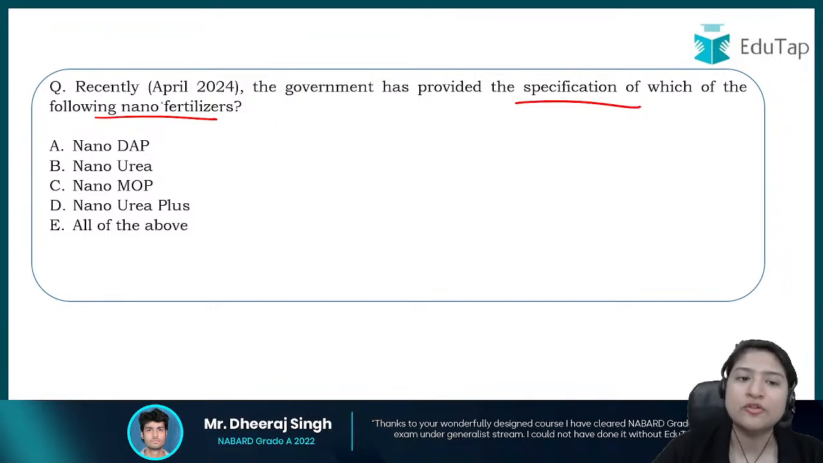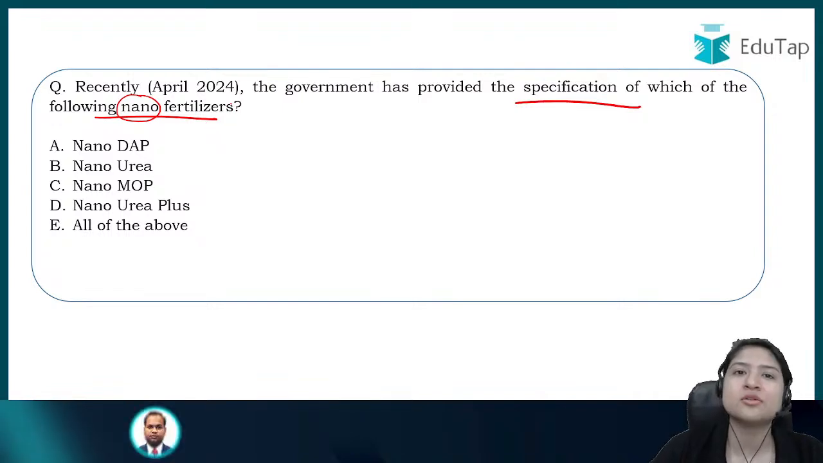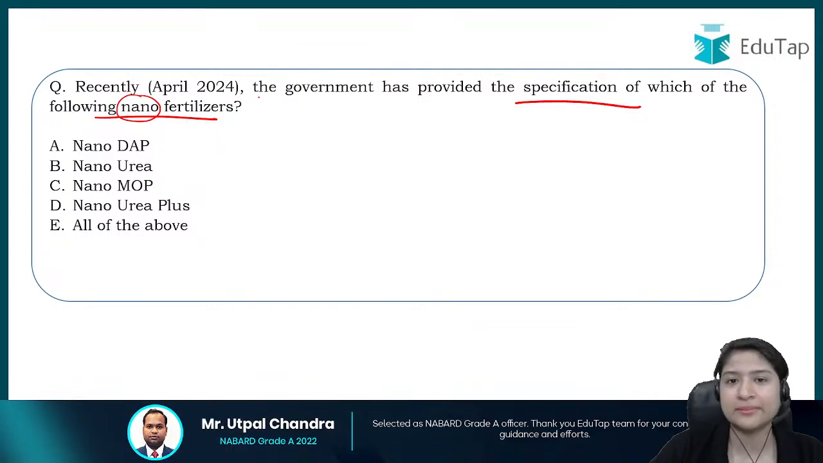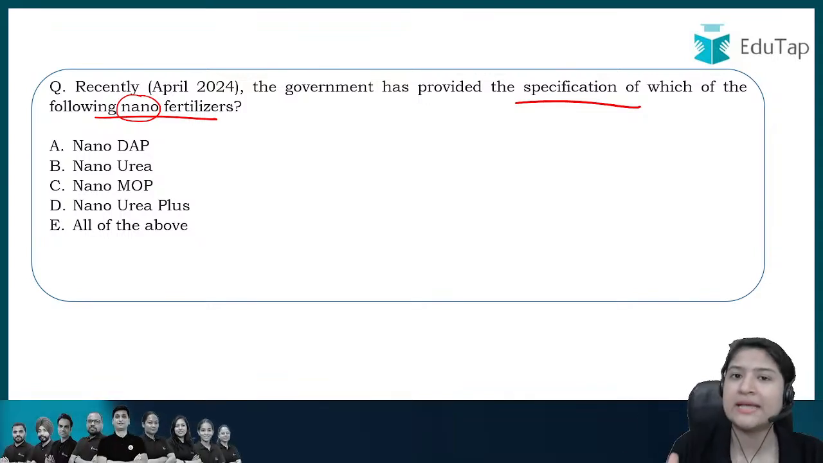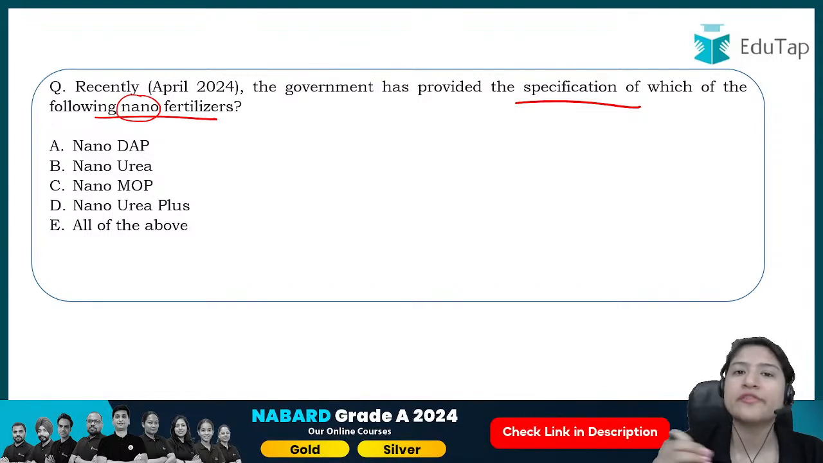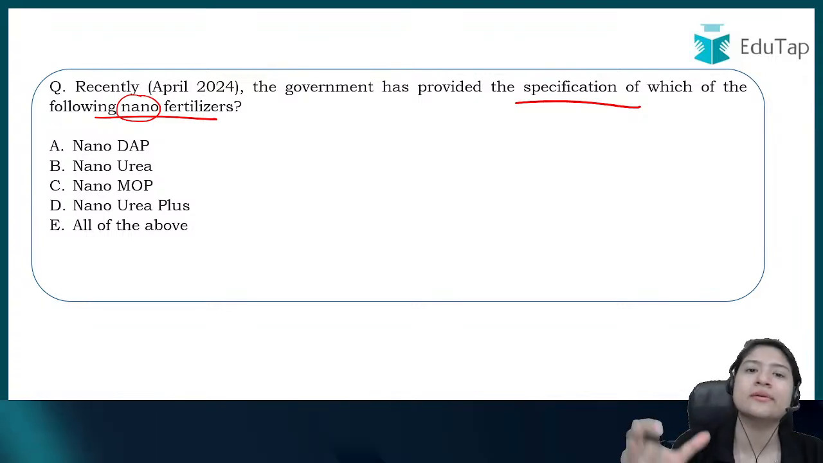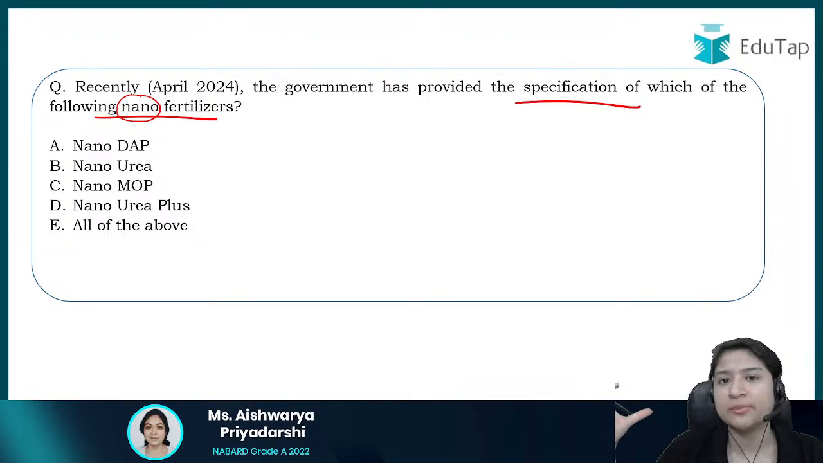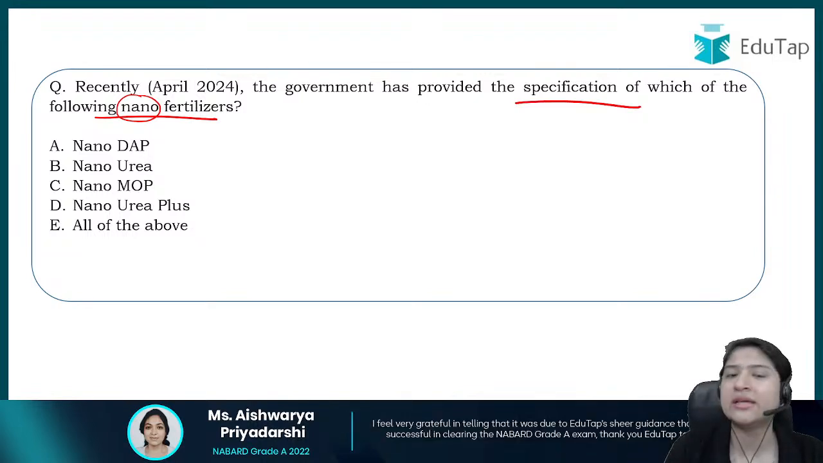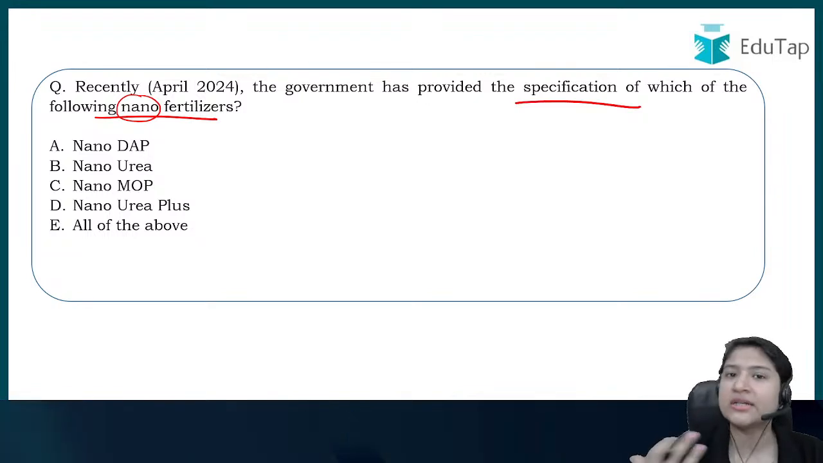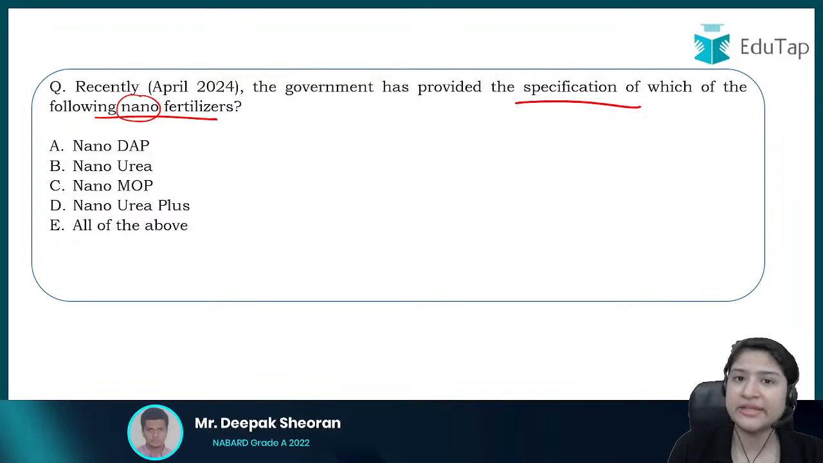Okay, nano fertilizers use some techniques so that the fertilizers can directly provide nutrition to the soil. Otherwise, in the conventional fertilizer that we use, it takes a lot of time to dissolve in the soil to provide the nutrients. In that time, because of irrigation or rainfall or any other activity, these fertilizers enter water bodies, polluting them, right?